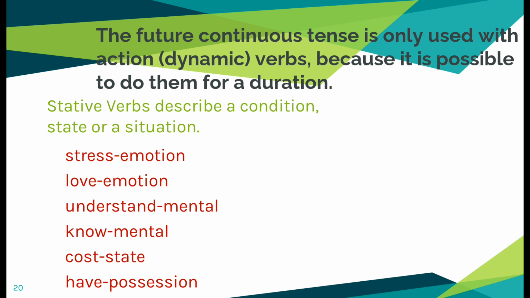Cost is also a state. The cost of this thing is so many rupees. Have for possession also is not used in continuous tense. I will not say I'm having 5 books. I have 5 books would be correct.